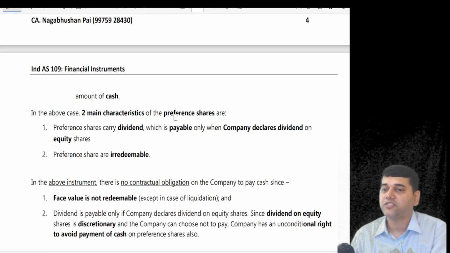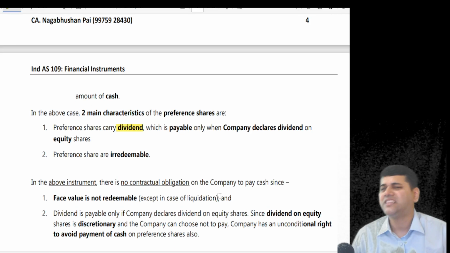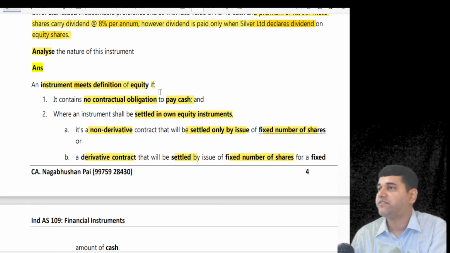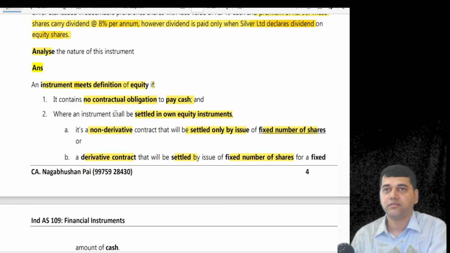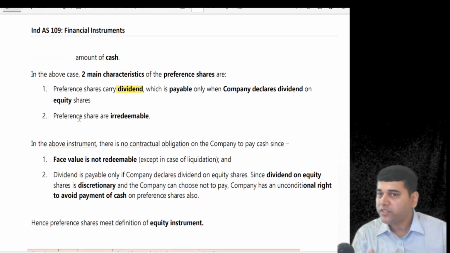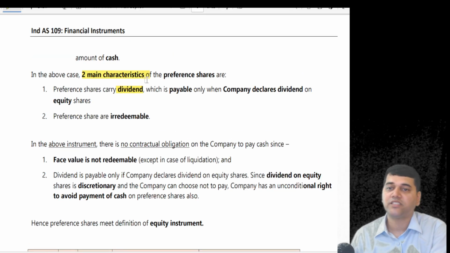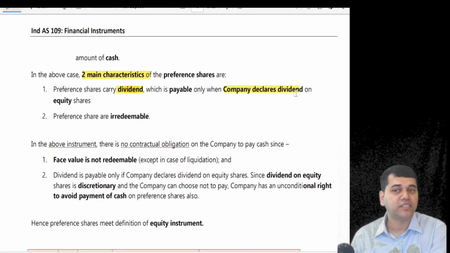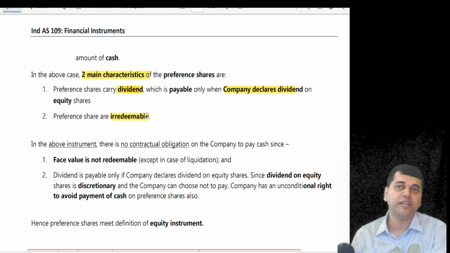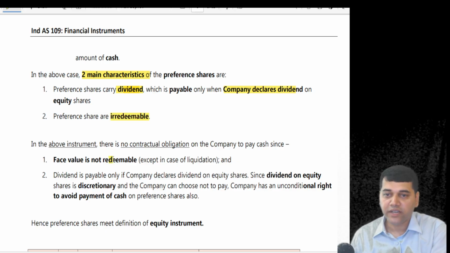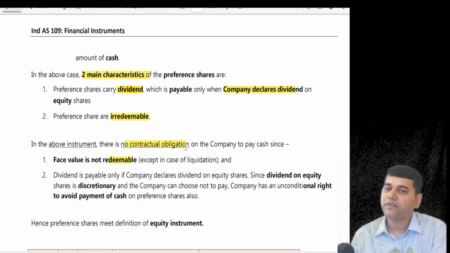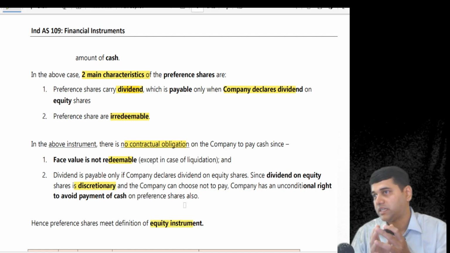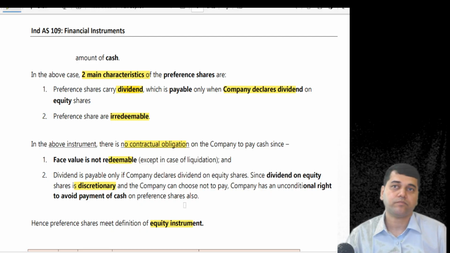The two main characteristics of preference shares, they carry a dividend. First, you have written the definition of equity. They say that an instrument will be equity if it meets any one of these. So now, when you talk about this given case, this preference share has two characteristics. What is that? It has a dividend, which is payable only if the company declares the dividend. It has a principal, which is irredeemable. Since it is not redeemable except on a liquidation, you don't have any contractual obligation, and it is a discretionary dividend. That's why both components form part of the equity.